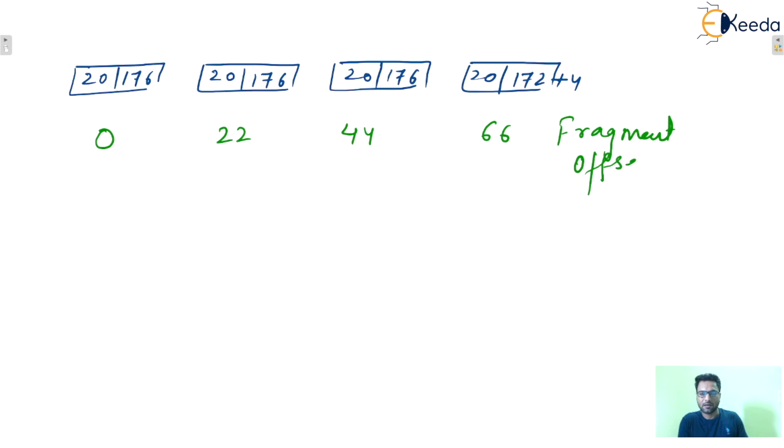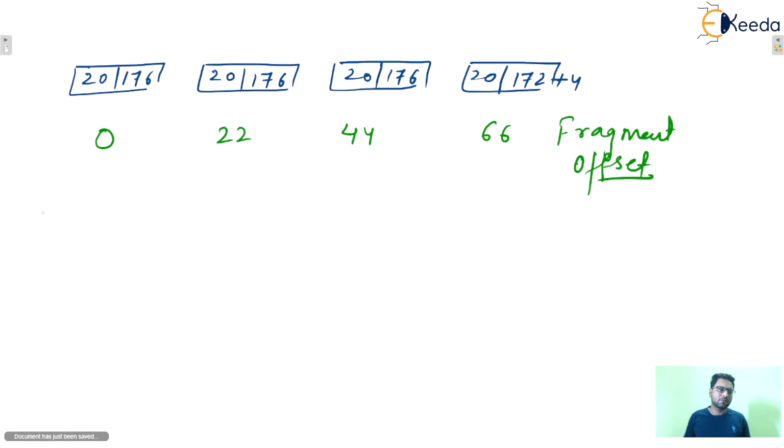Now, fragment offsets are used, we can say, to have the sequence of bytes, isn't it? Now we can say that a total of 700 bytes were there, isn't it? Out of these 700 bytes, one sequence will be there. The sequence numbers will be 0 to 699. That means the first byte's sequence number will be 0, the second byte's sequence number will be 1, the third byte's sequence number will be 2, and so on, and the last byte, the 700th byte's sequence number, will be 699. 0 to 699 count value will be 700.